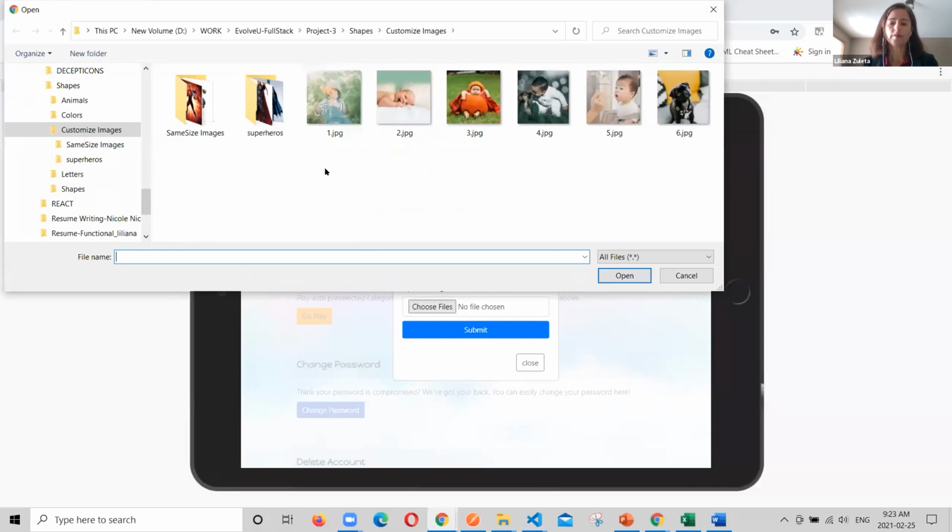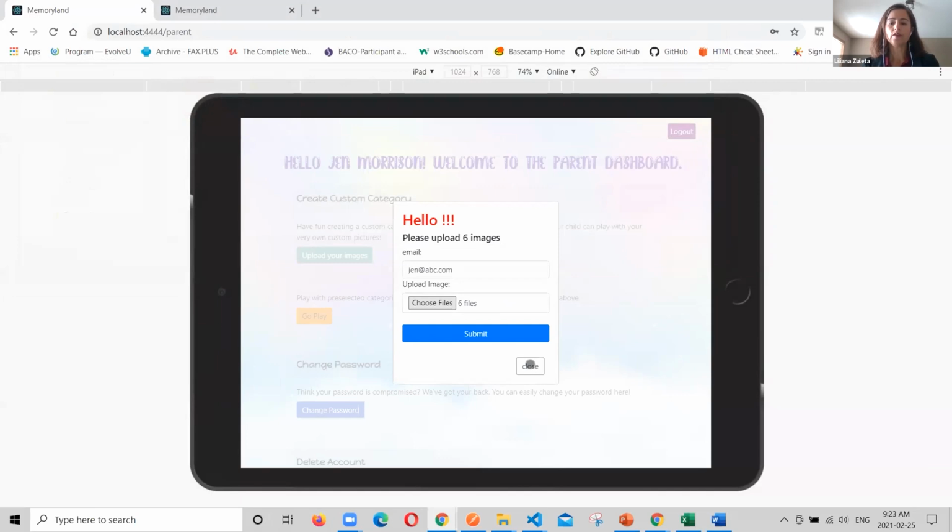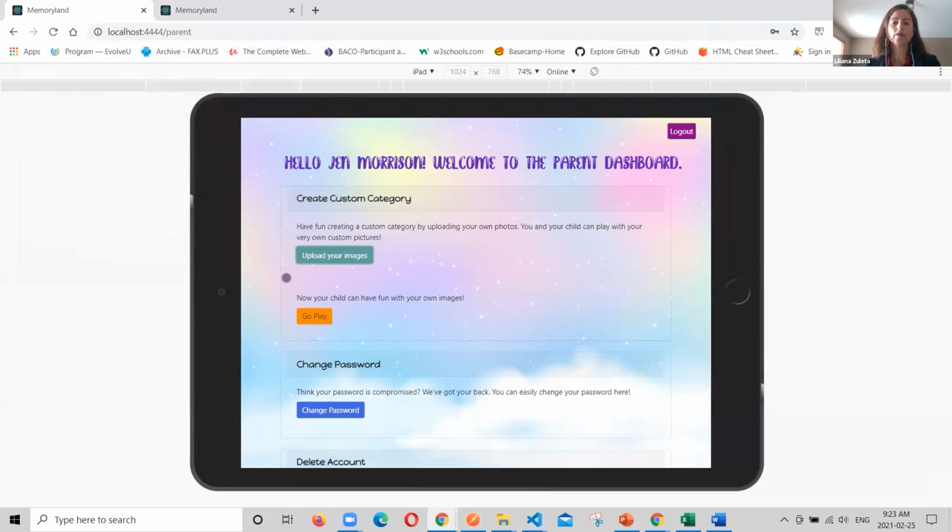The upload functionality prevents users from uploading more than 6 pictures or trying to submit without choosing an image. So the final users, in this case, the children, will have the option to play with the images that have already been uploaded by their parents or continue playing with the pre-selected categories that we have, which are animals, color, shapes, and letters. And now I pass it on to Mona, who is going to explain the logic behind the game.